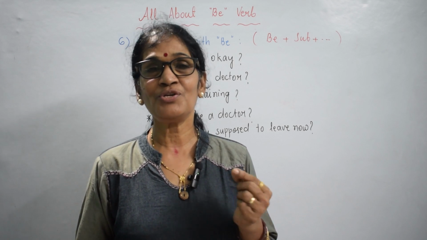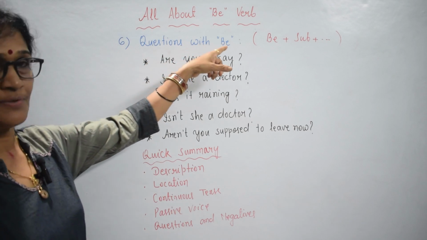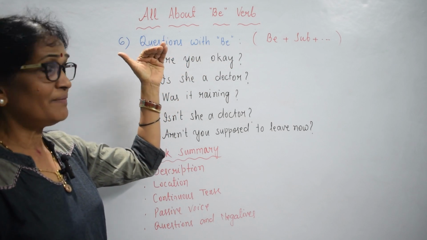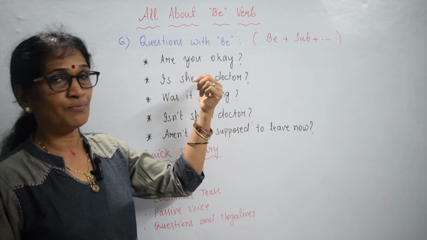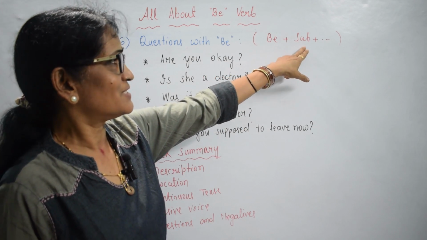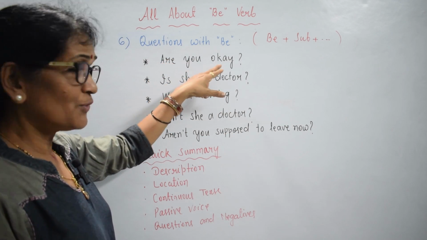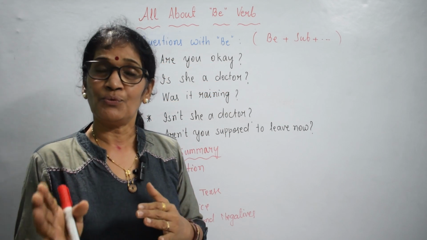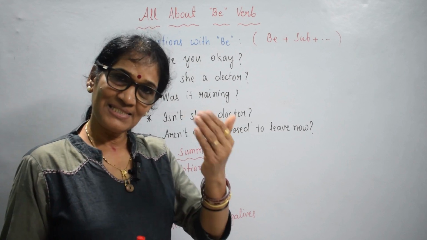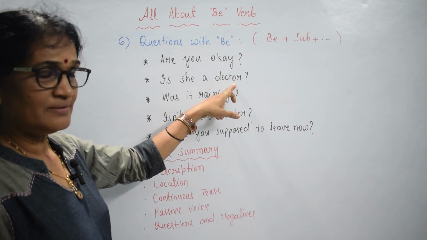Now we'll see how to use be verb in interrogative sentences. Questions with be. When you frame a question sentence using be verb, just switch the order: be verb plus subject, then other parts. Are you okay? You are okay is one positive sentence. Change the order: are you okay? Is she a doctor?